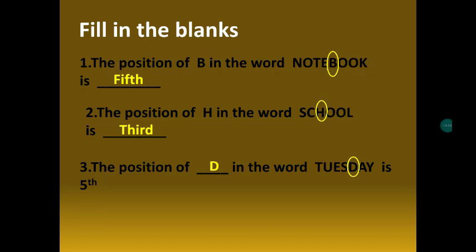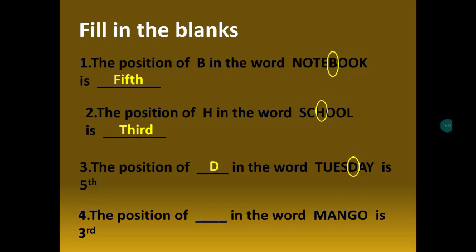Okay. Now, fourth one: the position of dash in the word mango is third. We have to say which letter is in the third position of the word mango.